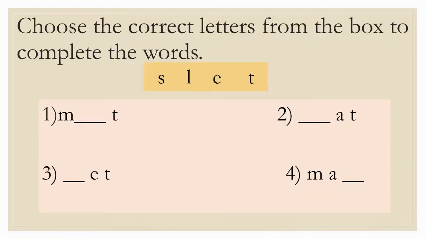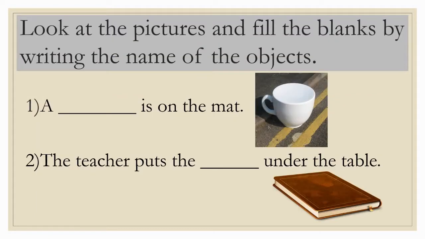Our next activity is choose the correct letters from the box to complete the words. Here in the box you can see 4 letters are given: S, L, E and T. You have to choose the correct letter from the box and complete the words given below. Next is look at the pictures and fill the blanks by writing the name of the objects. The first sentence is a dash is on the mat. And the second sentence is the teacher puts the dash under the table. You have to look at the picture and fill the correct word in the blank.